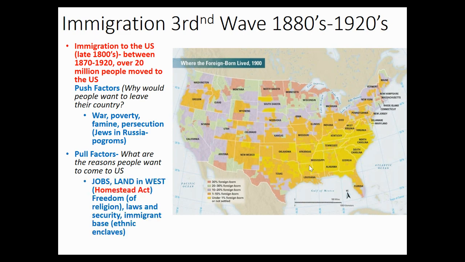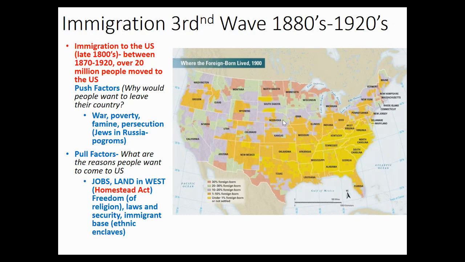So what is it? Well, one, you have jobs over here in New York, in Boston, this area, right? You have purple, and this is where the new factories are being developed. But also, if you see here, the largest areas in red, where immigrants are moving to, are over here in the West. And what you have is free land in the West at this time, the 1880s, right? You have the Homestead Act, where Americans will be given 150 acres of land by the U.S. government if you lived on it for 5 years and you paid $10, right?